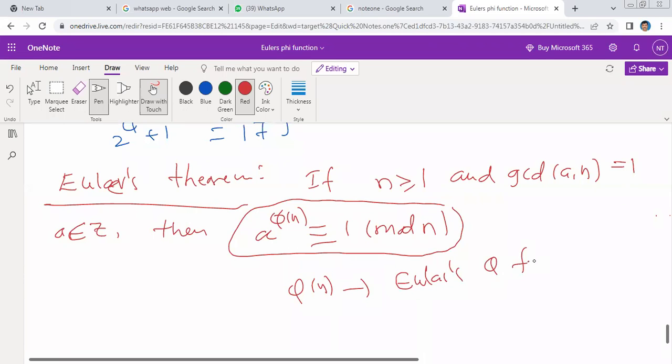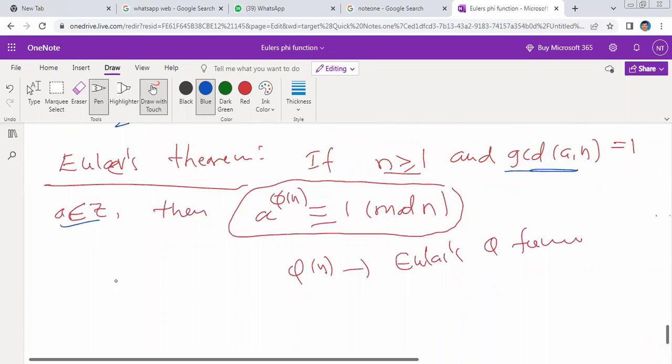Some people actually read this as Ayler's. Fine, in our notation we read it as Euler's. Here, n is greater than 1, GCD of a comma n is equal to 1, a belongs to Z, then a to the power of phi of n is congruent to 1 modulo n. My question is, if my number n is a prime number, what happens? Suppose I take n equal to p. What does this theorem become?